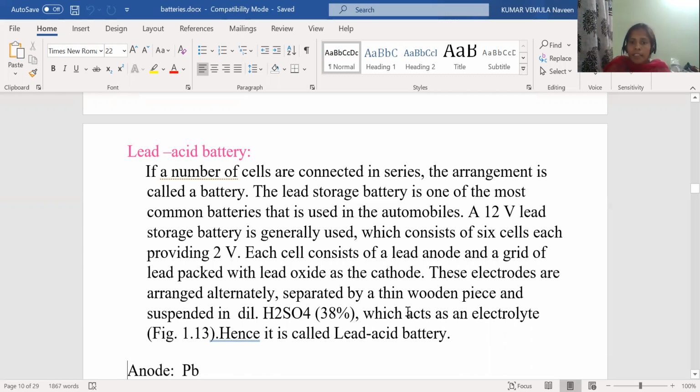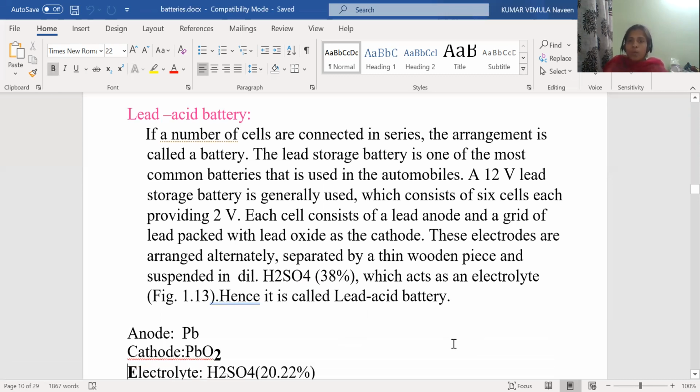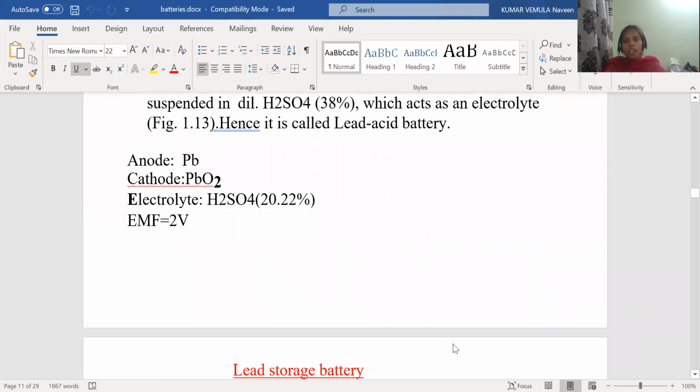And these are separated by a thin wooden piece and suspended in dilute sulfuric acid. So initially anode and cathode are separated with the help of wood, and this is immersed, that means placed, in the electrolyte. What is the electrolyte here? Dilute sulfuric acid. Dilute sulfuric acid is acting as electrolyte, and hence it is called a lead acid battery. Because in this we are using acid as the electrolyte, so we are calling this battery a lead acid battery.